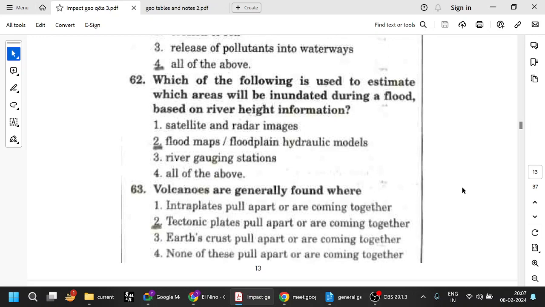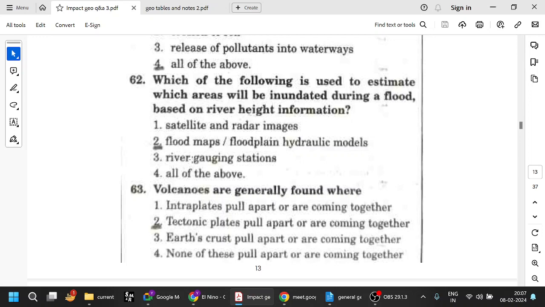So which of the following is used to estimate which areas will be inundated during a flood based on river height information? So flood maps, floodplain, hydraulic models, okay, all this is fine. These days, satellite is also being used, and the river gauging stations are also frequently used. So I would say he did not say best option or anything. He generally asked which of the following is used to estimate which areas will be inundated during the flood. So I would say all the above is the better option.